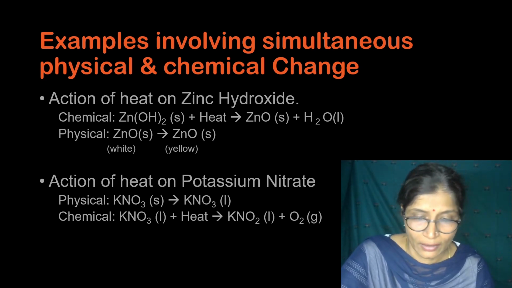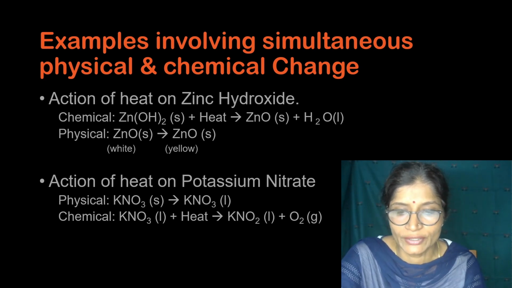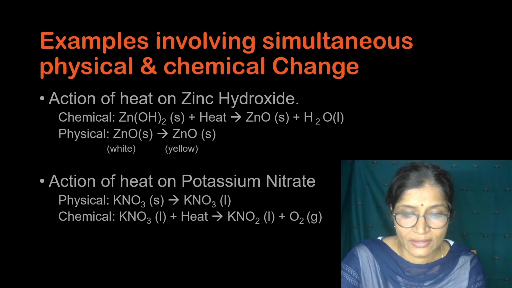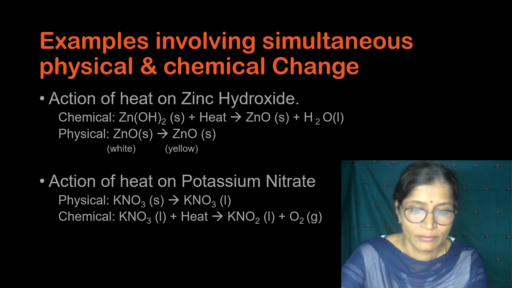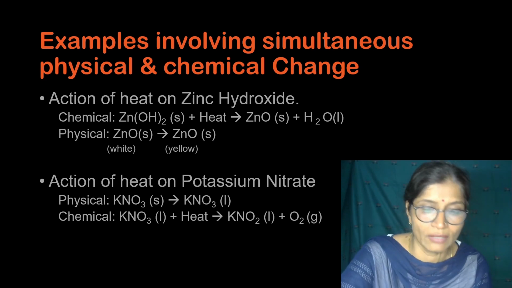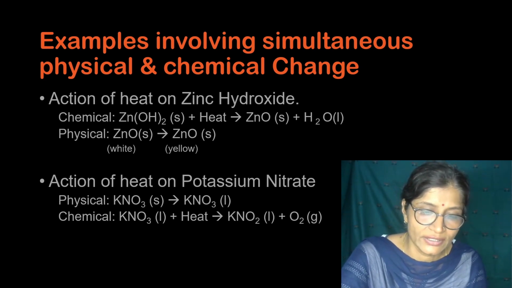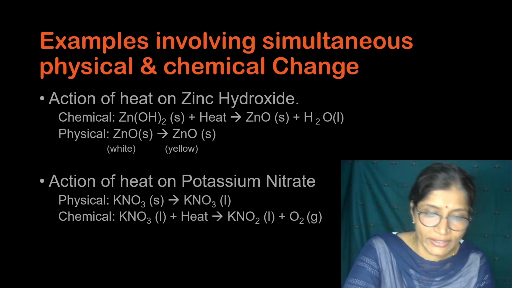When zinc hydroxide is heated, it will give zinc oxide as the residue and water in the liquid state. Now this zinc oxide, when it is heated, is yellow in color. It is yellow when hot and white when cold. So this is the physical change, because here just the change of color is there. The composition is the same, zinc oxide and zinc oxide. So this is an example of a reaction where both chemical and physical change occur simultaneously.